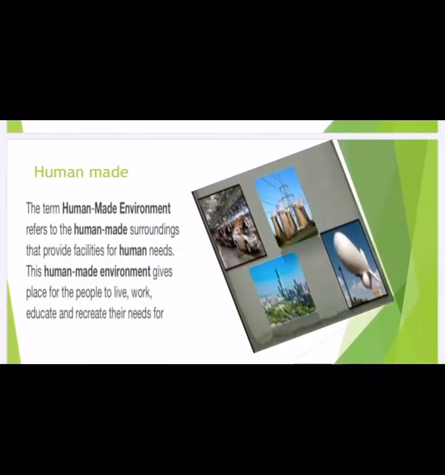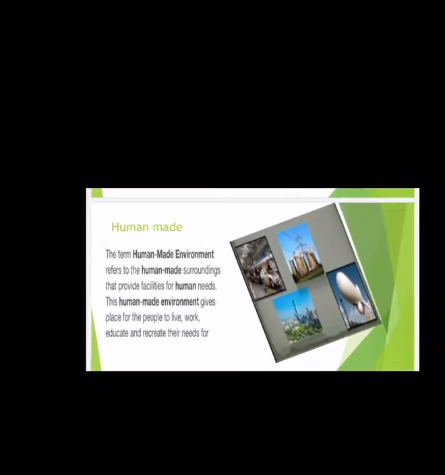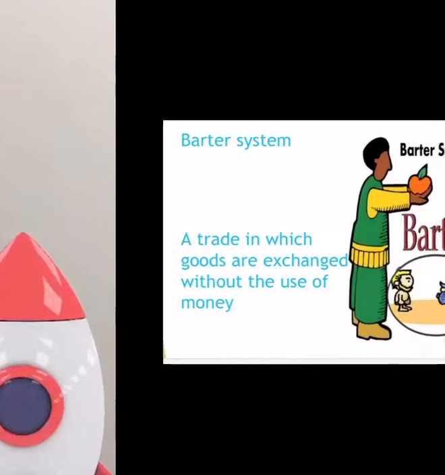Next, we already saw the human made environment. The term human made environment refers to human made surroundings that provide facilities for human needs. This human made environment gives a place to live, work, educate, recreate, and whatever the necessities of human beings, they use in their human made environment. So you can see that rocket, which has all the technology that humans have made.